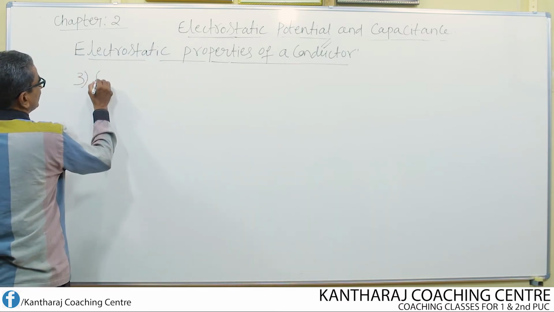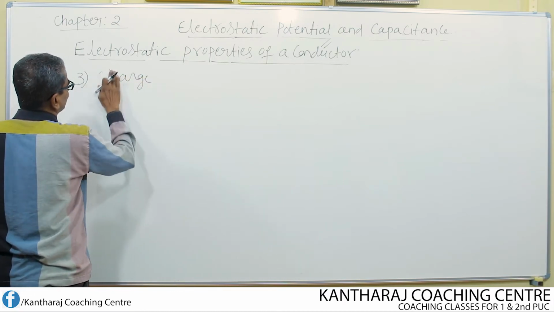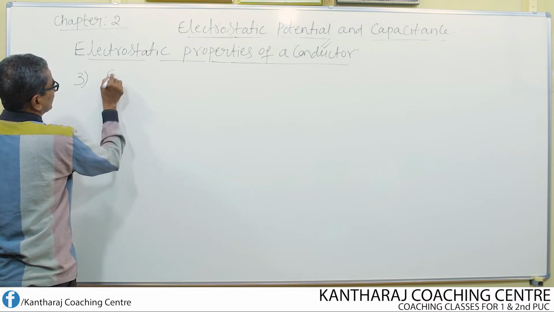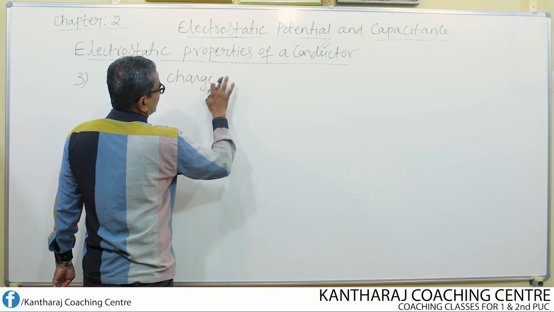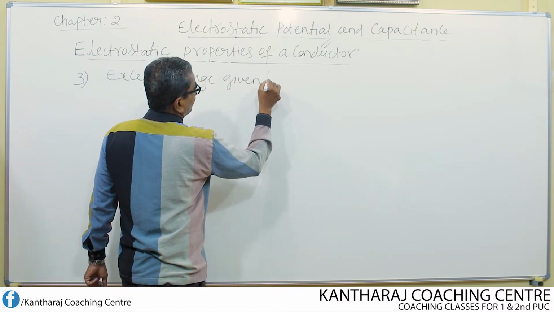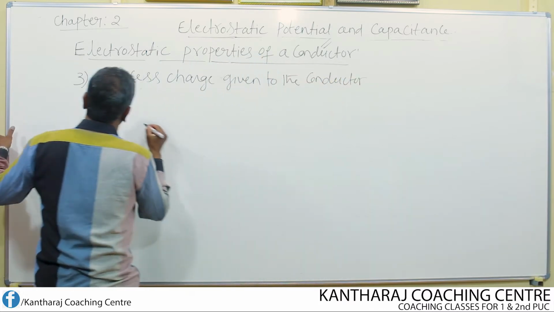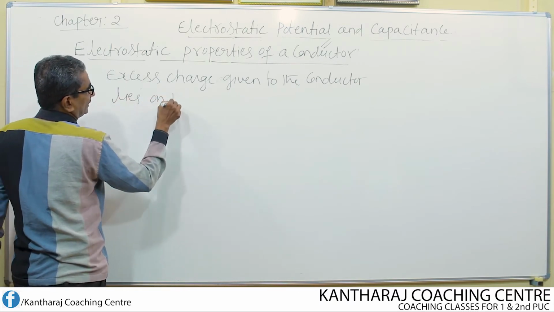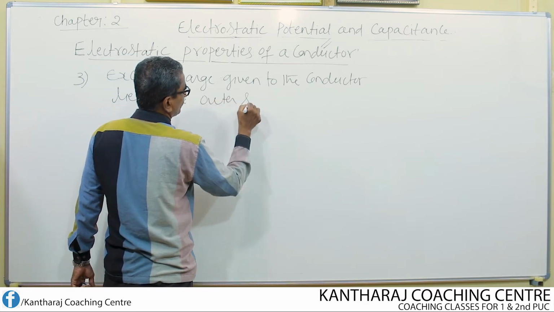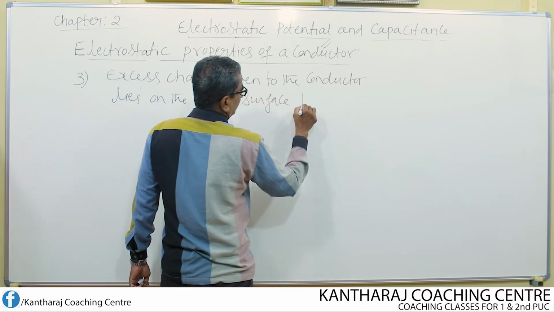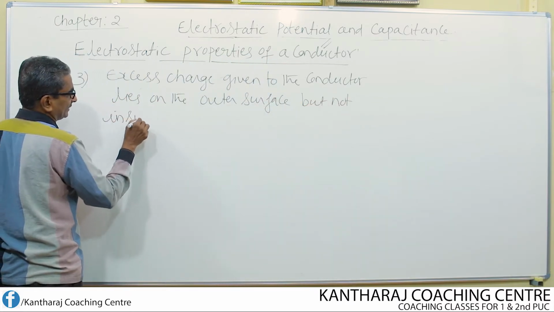That means we can write it like this: excess charge given to the conductor lies on the surface, on the outer surface, but not inside the conductor.